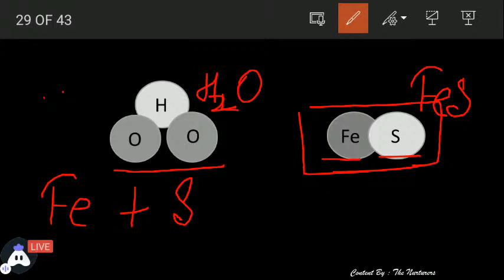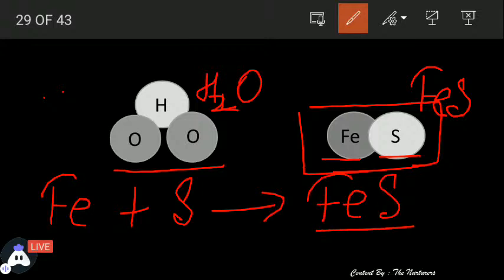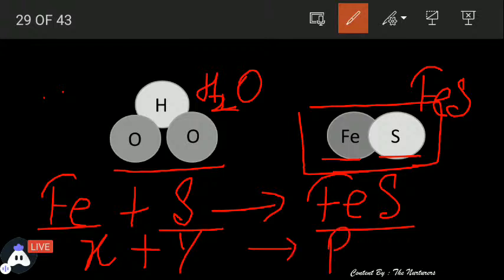So yes students, if we are talking about iron sulfide, and iron and sulfur are combining to form what? To form iron sulfide. Now see, X and Y in that question which we are discussing right now, X and Y are combining to form a compound P. एक कंपाउंड बनाने के लिए, उस कंपाउंड को हम किससे डिनोट कर रहे हैं, we are denoting that compound as P.